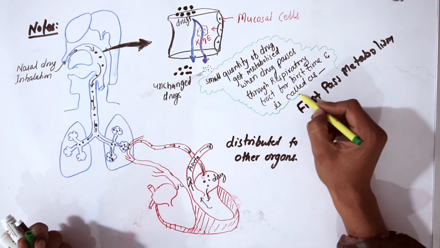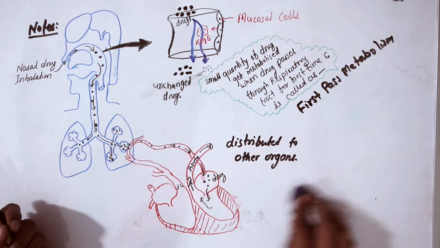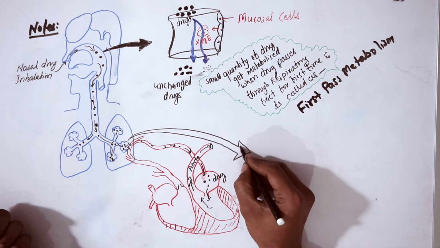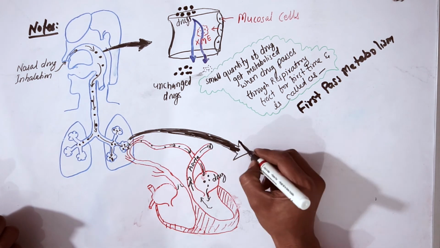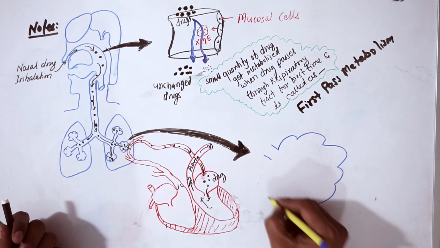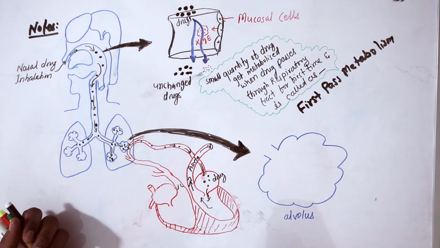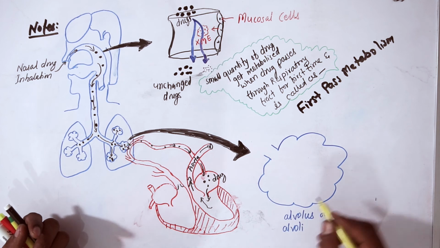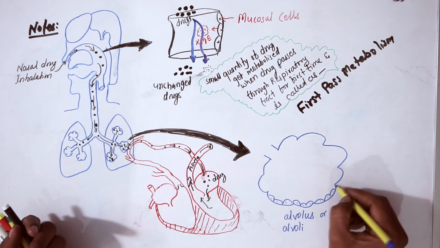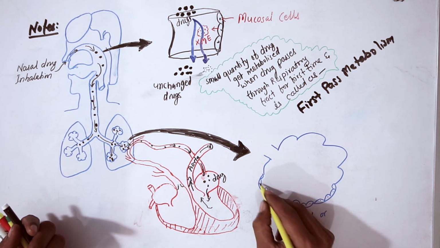Now what will happen to this unchanged drug? Let me erase this. When this unchanged drug goes to the alveoli, what will happen there? Let me draw a large view of the alveoli. So this is an alveolus or alveoli; alveoli is plural. Let me draw a squamous epithelial cell in the alveoli.